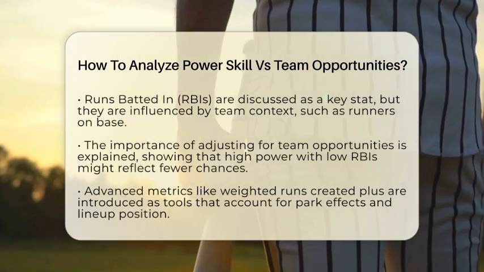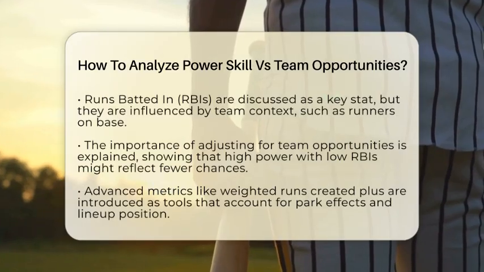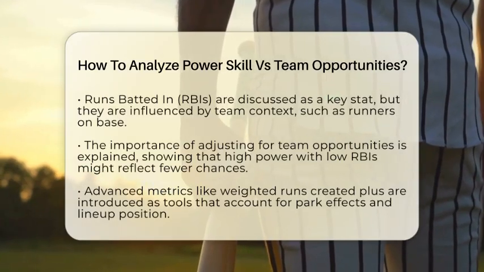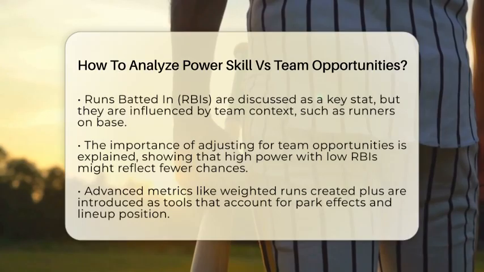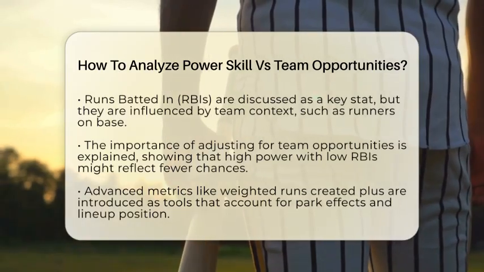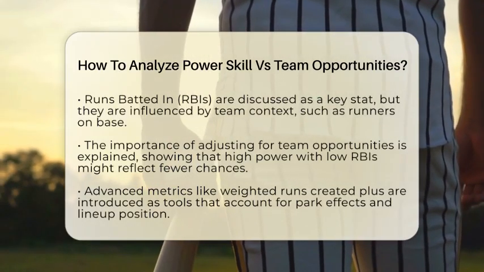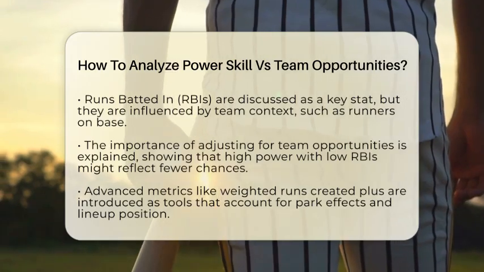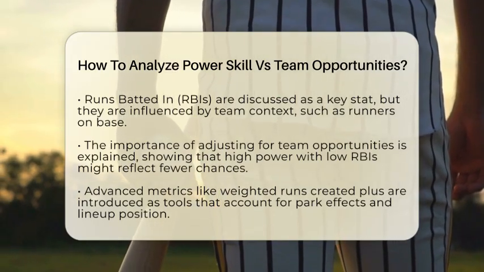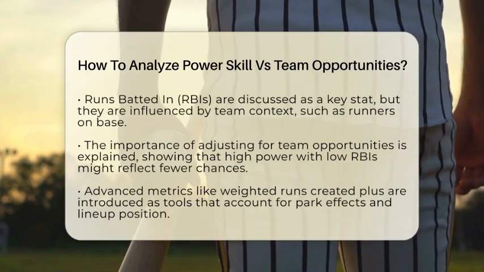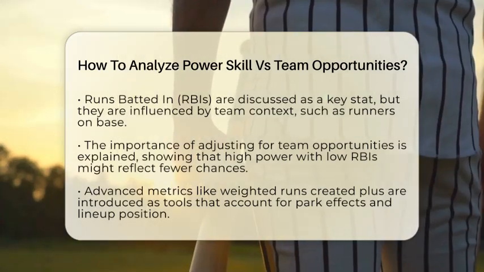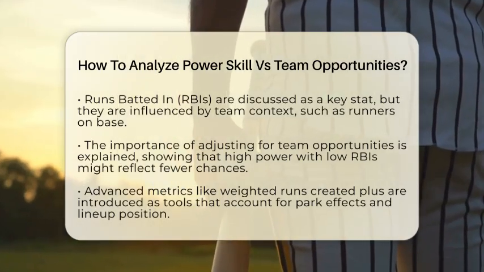If a player hits a home run with nobody on base, it's not counted as an RBI, but it still shows power. To truly understand the impact of power, you need to adjust for team opportunities. For example, a player with high slugging percentage and many home runs but few RBIs might be hitting in a team that doesn't get many players on base ahead of them.